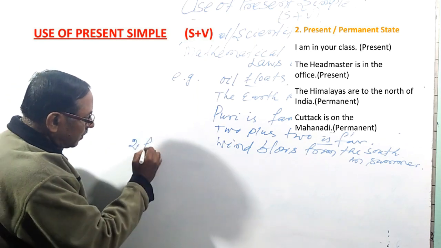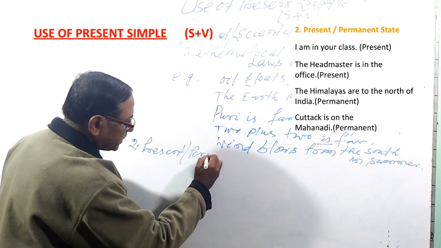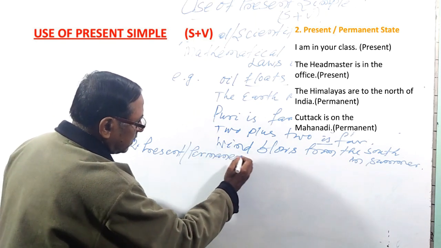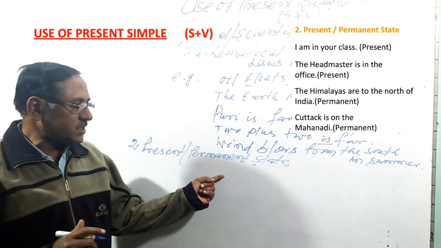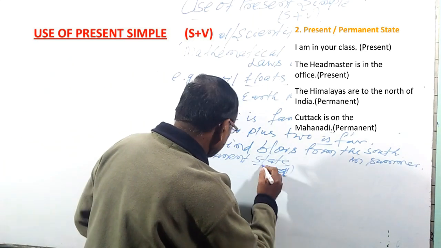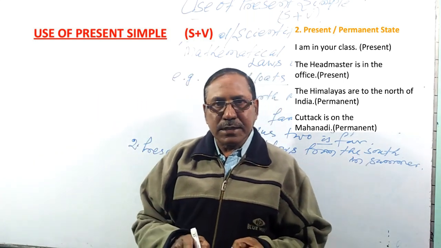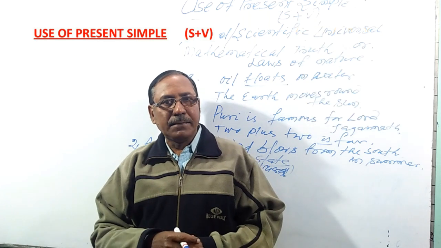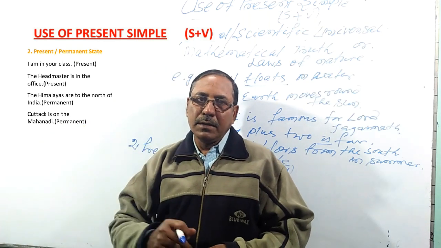For present or permanent state. Second example you see, present or permanent state. That is present state and permanent state. State means you see अवस्था. तो वर्तमान अवस्था, present state. Permanent state, स्थायी अवस्था. यही दुटी अवस्था क्षेत्र में आम प्रेजेंट सिंपल व्यवहार करिबा.